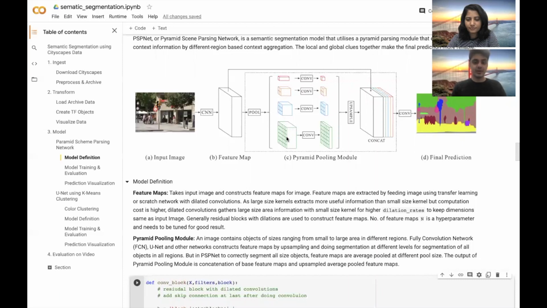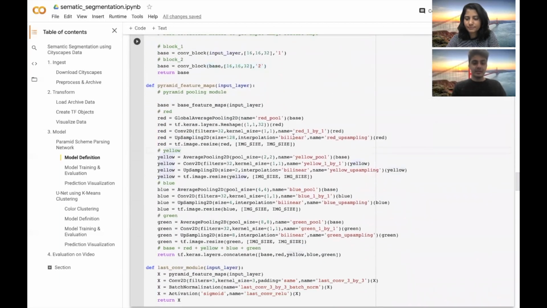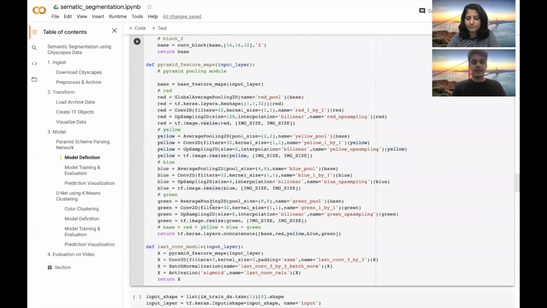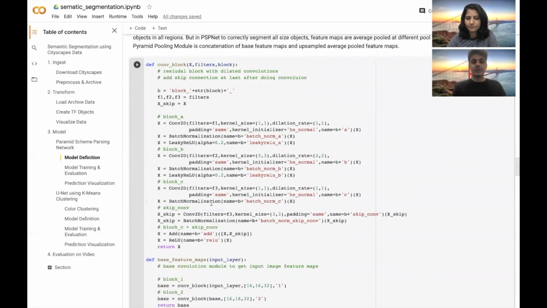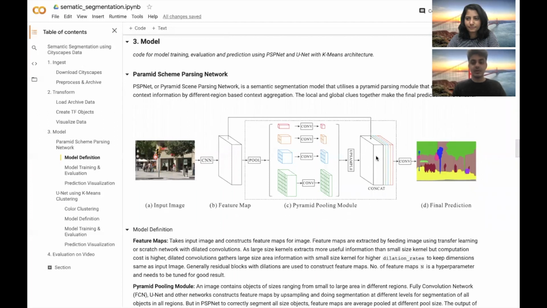Similarly, 4 cross 4 and 8 cross 8 for the blue and the green layers. And we can see this part of code corresponds to that here. And finally, in the end, what we do is we upscale each of these averaged layers to a similar dimension, and we concat them together with the feature map to get a final model.